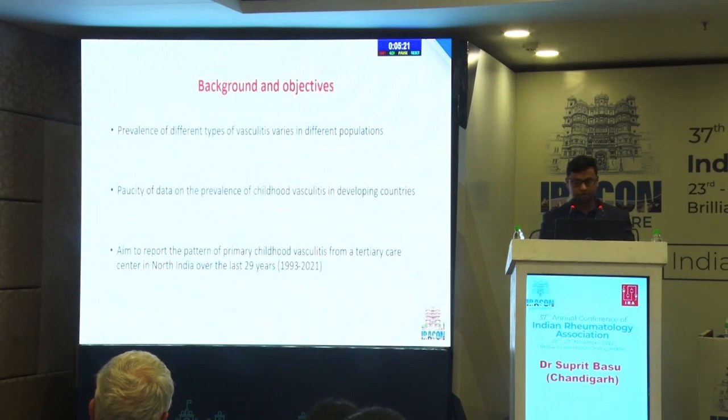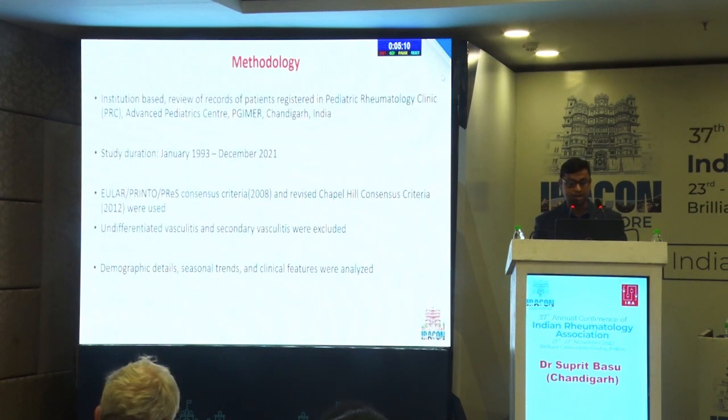The prevalence of different types of vasculitis varies across ethnicities and populations. So our aim was to report the pattern of primary childhood vasculitis from a tertiary care center in northern India over the last 3 decades. It was an institution-based review of records of patients registered in the pediatric rheumatology clinic over the last 30 years, and we excluded undifferentiated vasculitis and secondary vasculitis. Demographic details, seasonal trends and clinical features were analyzed.